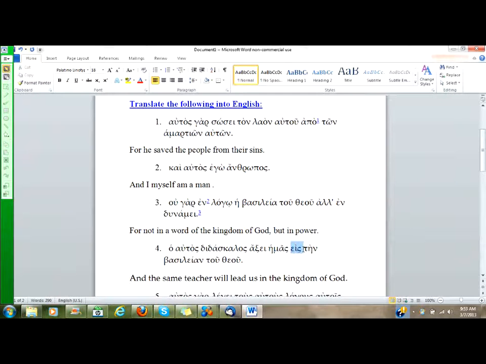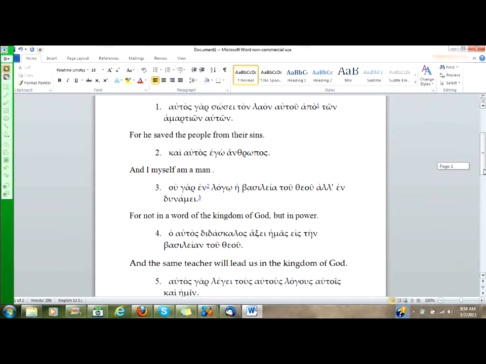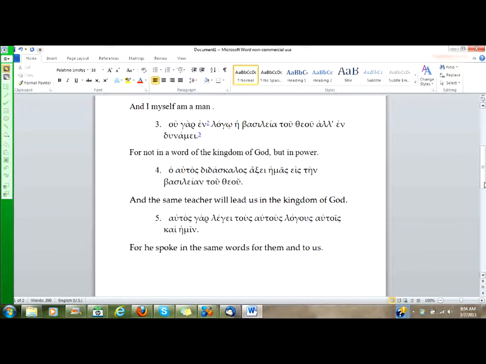You don't know that yet, but you were told, I think you had a footnote, maybe you didn't have a footnote here, but eis means into. There are some instances where in is an appropriate translation for eis. Here, better into. So that's really a good job by this student.